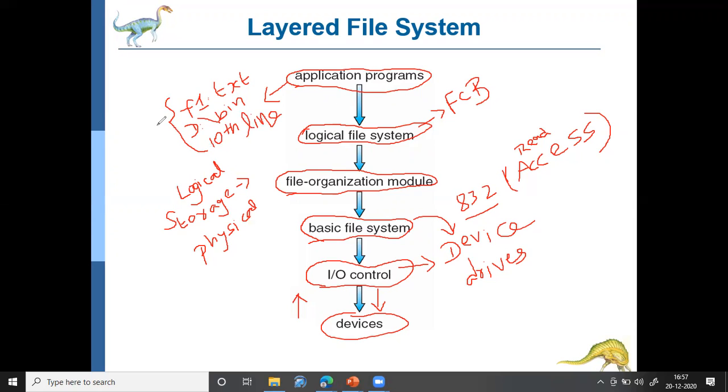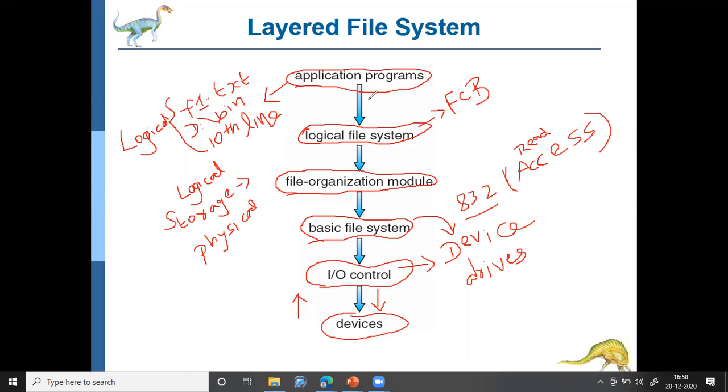Okay, this request is nothing but the logical information or the logical storage data. Okay, because the user does not know where file one is stored, in which track, which sector, which platter. All these things the user does not know. The user program just says that I want to access file one, which is stored at D colon bin directory, in the 10th line.